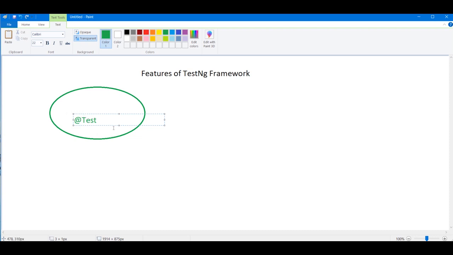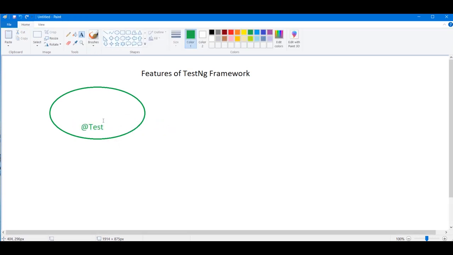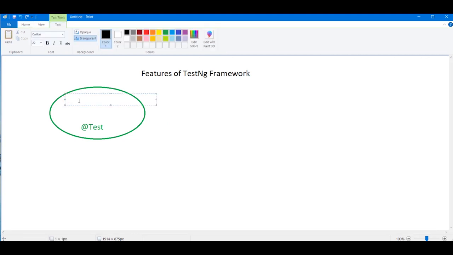If you have done anything in Java, if you are well versed, don't worry guys. If you don't know anything about these annotations, this is the first feature, that it supports annotation.